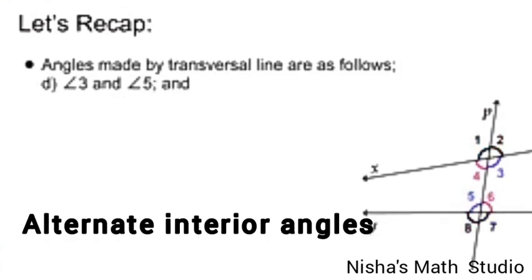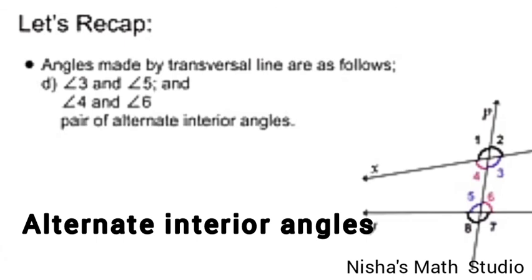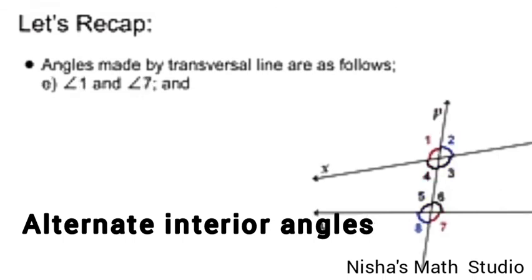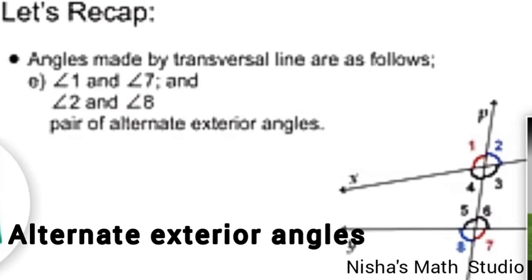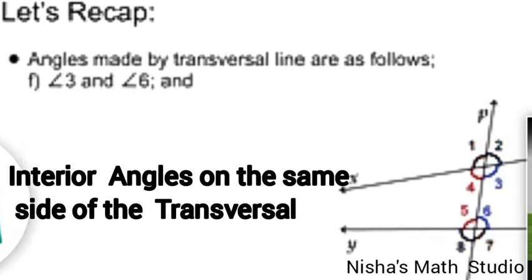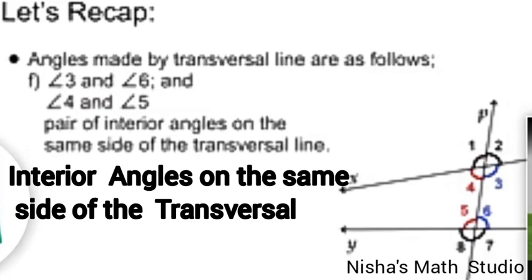Angle 3 and angle 5, angle 4 and angle 6, these are the pairs of alternate interior angles. Then you have angle 1 and 7, angle 2 and 8, which are the pairs of alternate exterior angles. Finally, angle 3 and angle 6, angle 4 and angle 5 are called as the pairs of interior angles on the same side of the transversal.